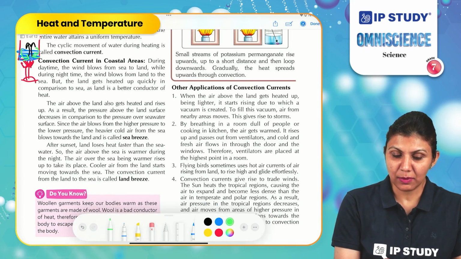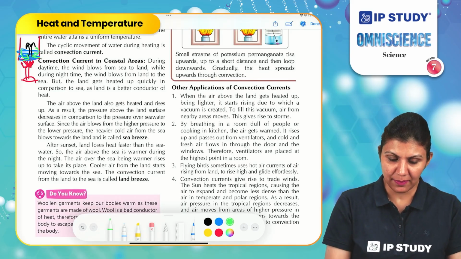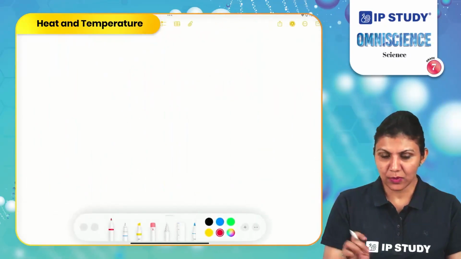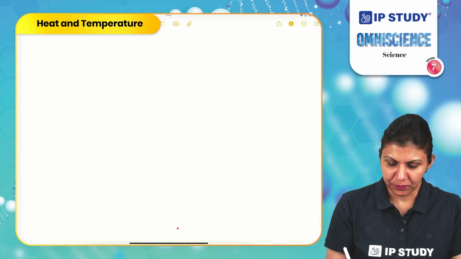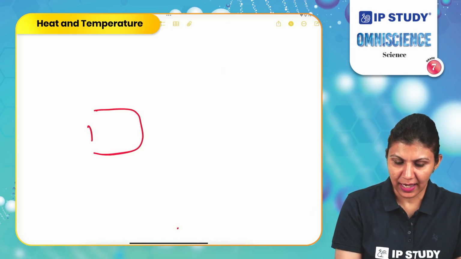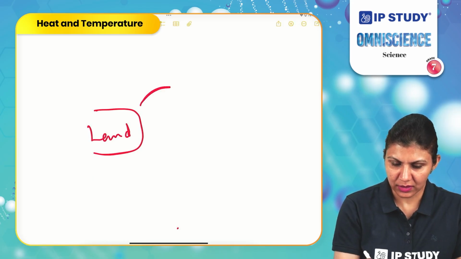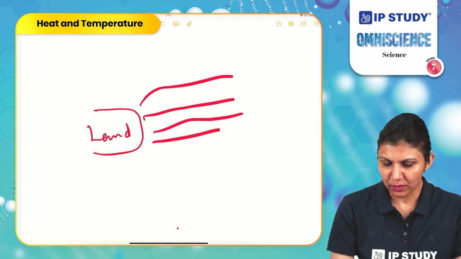The air above the land also gets heated and rises up. So what is happening here? There are two different places, land and water. This area is surrounded by water.